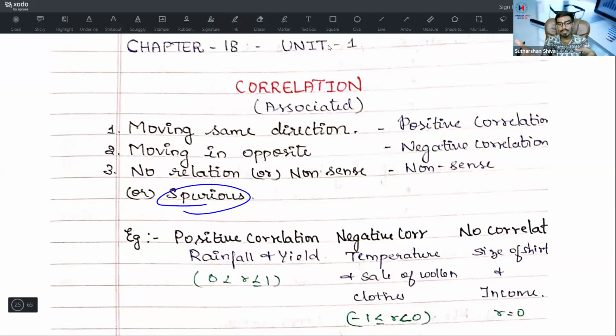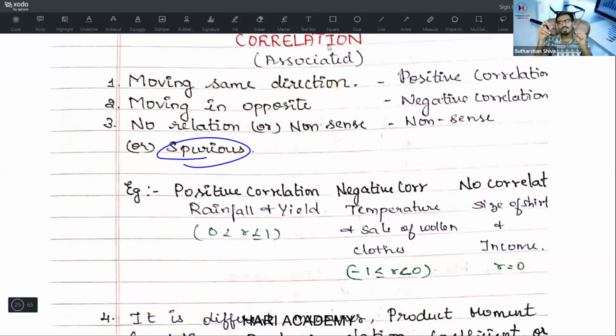So nonsense correlation or no relation is spurious correlation. Positive correlation: rainfall and yield. When the rainfall is high, the yield will become high. When the rainfall is low, we will face issues and the yield will be very low. So in positive correlation, it is always in this range, that is 0 is less than R is less than or equal to 1.